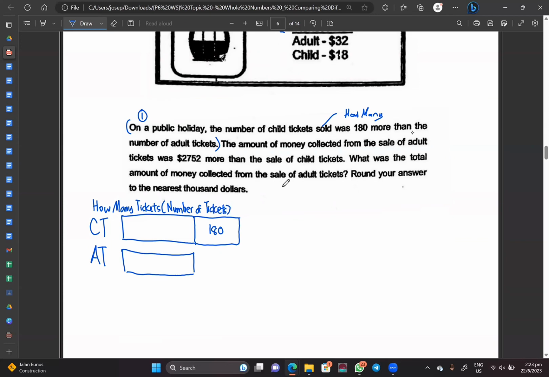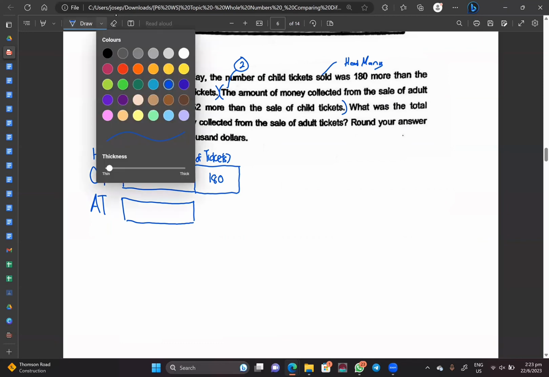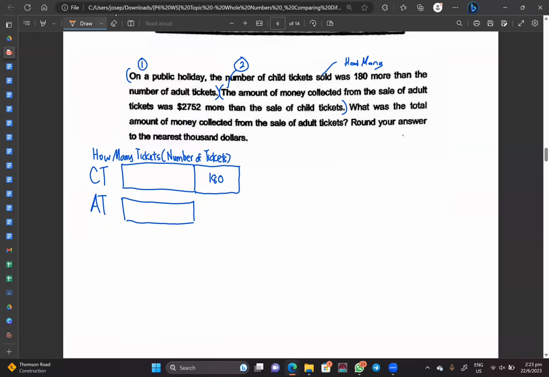Now I would like to read on to sentence number 2. In sentence number 2, we know that the amount of money collected from the sale of adult tickets was $2,752 more than the sale of child tickets. So for child tickets and adult tickets, we know that adult is definitely more than the child tickets. More than the child tickets by how much? By $2,752. And I know that this is my how much